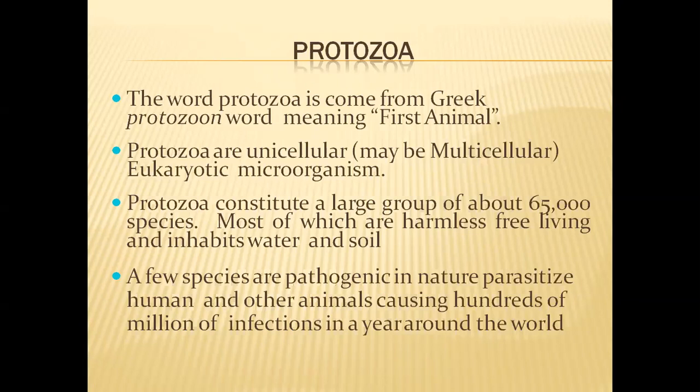These protozoans are unicellular. Some scientists consider that there are some multicellular protozoans also, but mostly these are unicellular eukaryotes. So they are placed under Protista kingdom according to 5 kingdom classification.